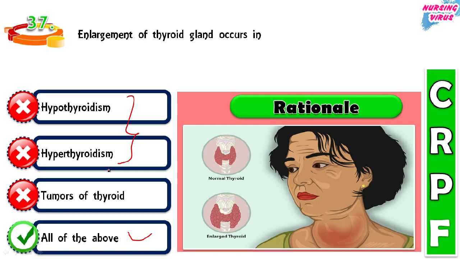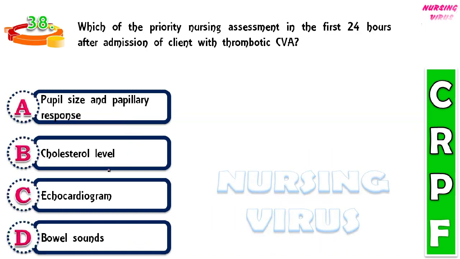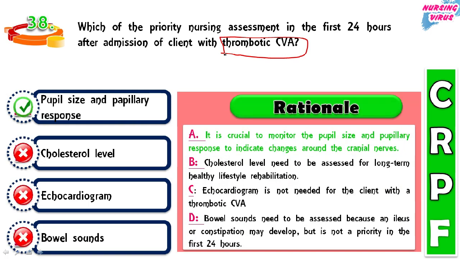increase in size. So the next question, which is the priority nursing assessment in the first 24 hours after admission of a client with thrombotic CVA? The options are pupil size and pupillary response, cholesterol level, echocardiogram, and bubbling sounds. And in the case of thrombotic CVA, what is the nurse's assessment in the first 24 hours? So here the correct answer is pupil size and pupillary response, as the priority care we can provide for the CVA patient.